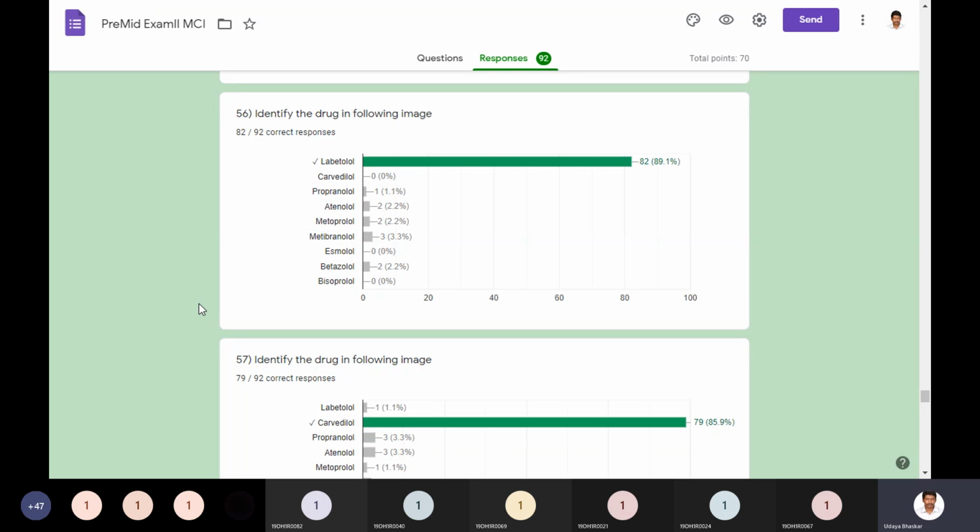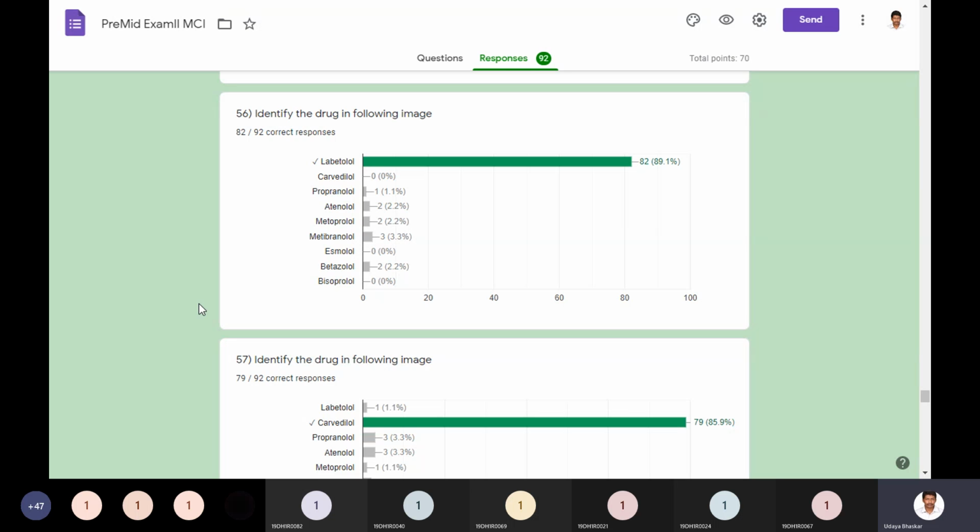People who have given a true attempt to learn the structures will know the logic easily and will get all the following nine questions right, because the next questions will have the structures of carvedilol, propranolol, atenolol, metoprolol, metipranolol, esmolol, betaxolol. I have to prepare so many questions and I am running out of time.